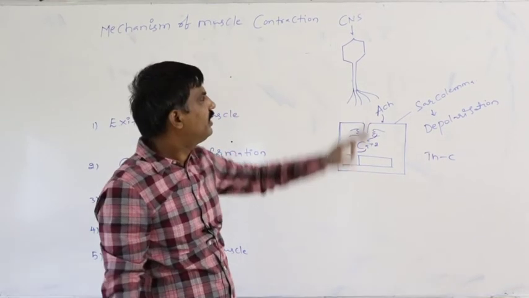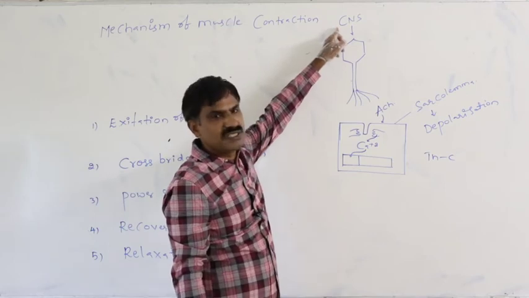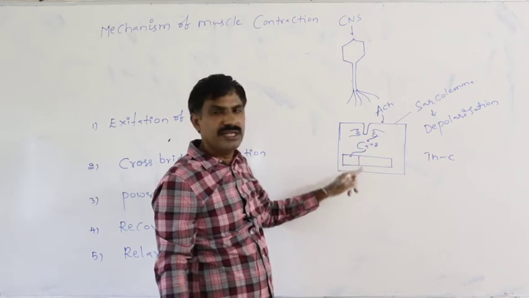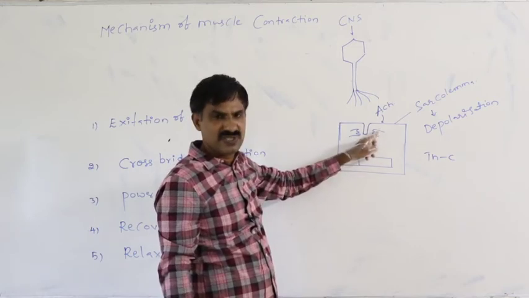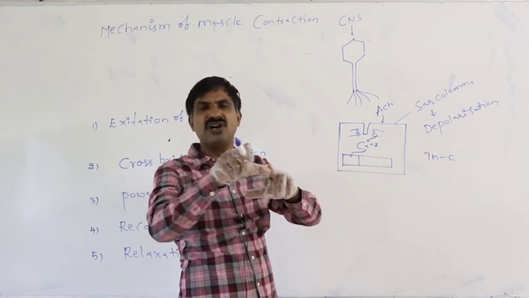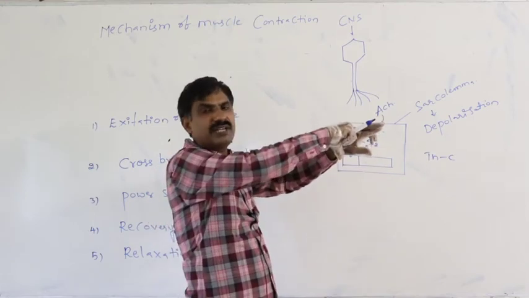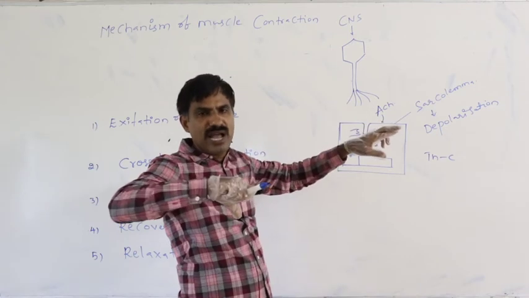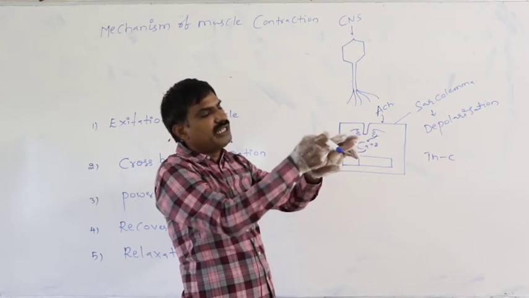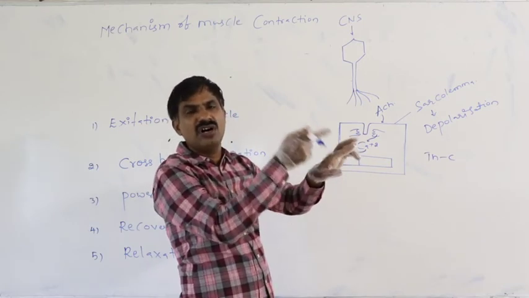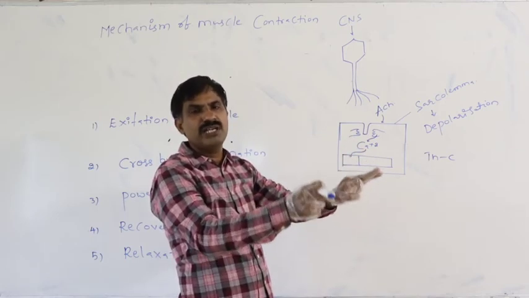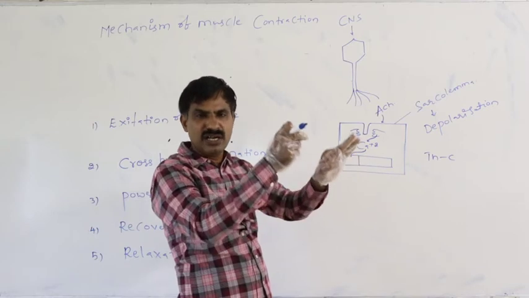In that way, from the central nervous system, at first motor information is generated. That finally leads to release of the calcium plus 2 ions from cisternae. Finally, calcium plus 2 ions attach to the TNC of troponin. In that way, TNC moves back along with the TNT and tropomyosin. In that way, active sites of the actin filament become free. They are exposed. In that way, heads of the myosins get ready for combining with them.